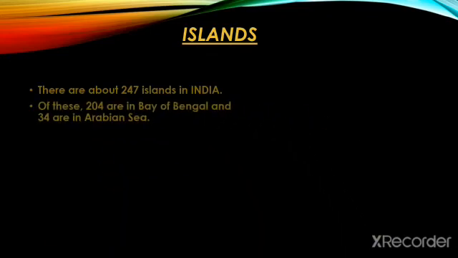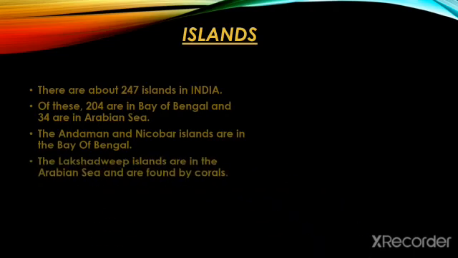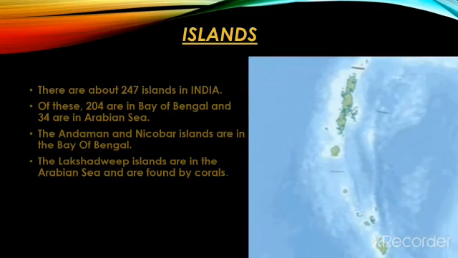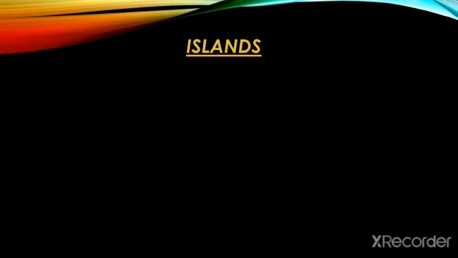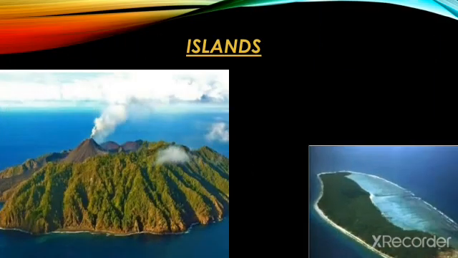So last but not the least comes the islands. There are 247 islands in India. Of these, 204 are in the Bay of Bengal and 34 are in the Arabian Sea. The Andaman and Nicobar Islands are in the Bay of Bengal. The Lakshadweep Islands are in the Arabian Sea and are formed of corals. So here we have some images of the islands, so that you can understand the islands better.